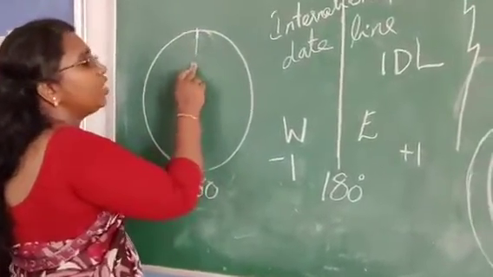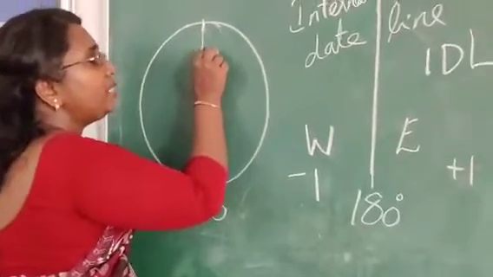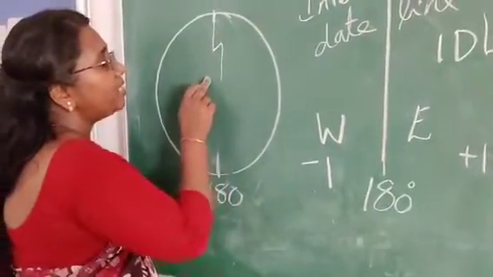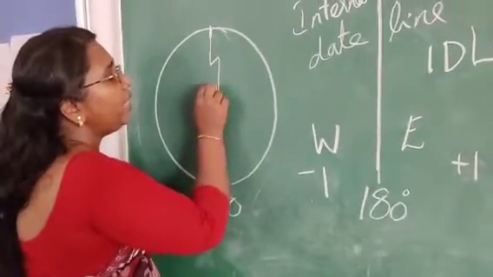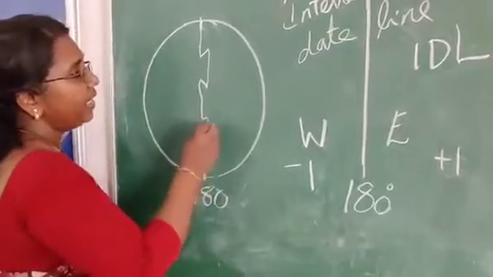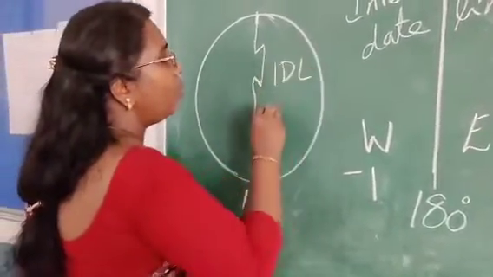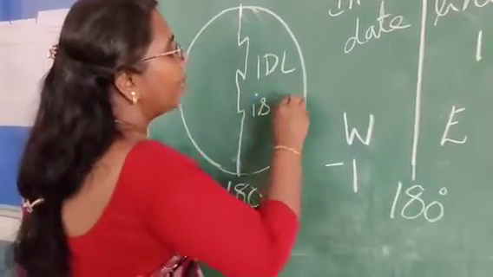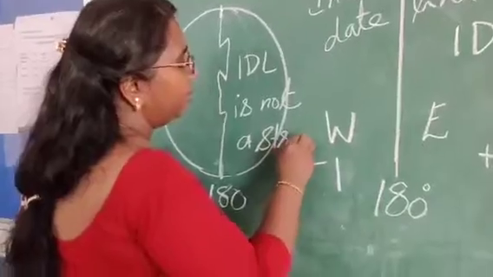If there is a nation or landmass, in order to avoid that landmass, it takes a twist like this. Again, if there is a landmass here on its way, it takes a twist to avoid that landmass. So like that it passes through. That is why we say the international date line is not a straight line.